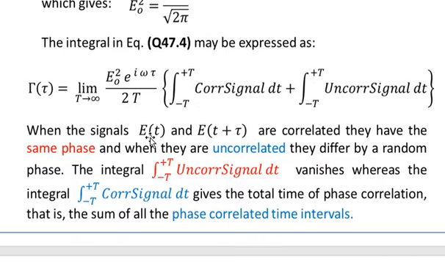When the signals E of t and E of t plus tau are correlated, they have the same phase, and when they are uncorrelated, they differ by a random phase. The integral with the uncorrelated signal vanishes, whereas this integral gives the total time of phase correlation, that is the sum of all the phase correlated time intervals. So at least one of the integrals will vanish, and the other integral, which we have shown in blue color over here, gives the total time of the phase correlation, that is the sum of all the phase correlated time intervals.